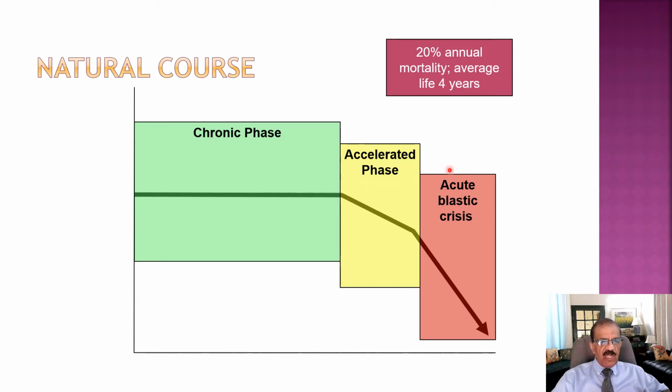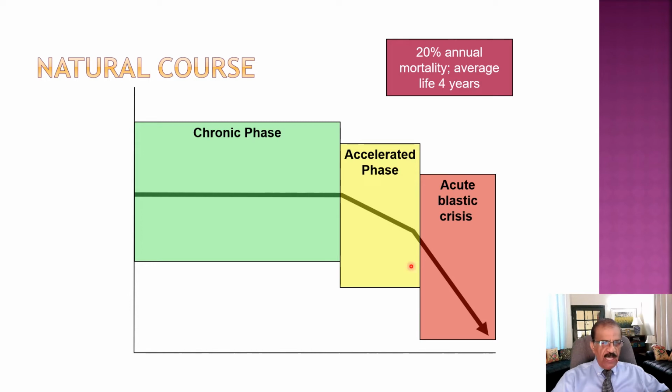They might not even respond to chemotherapy, and the chemotherapy is very different from that given in the chronic phase. So the aim of treatment is to prevent the accelerated phase and acute blastic crisis, and to achieve a remission. So this is the natural course.